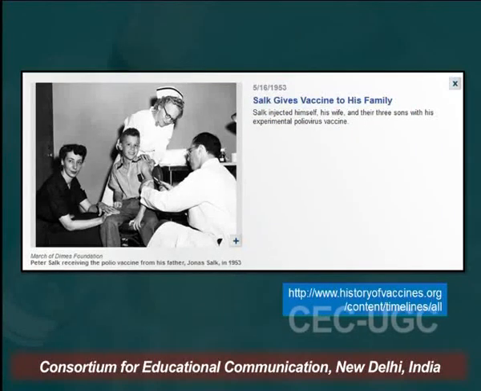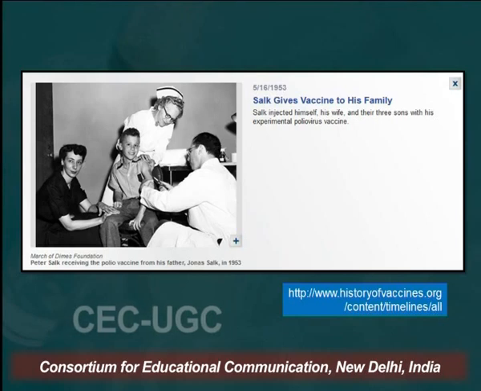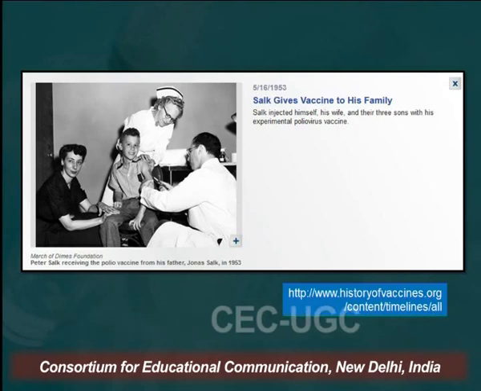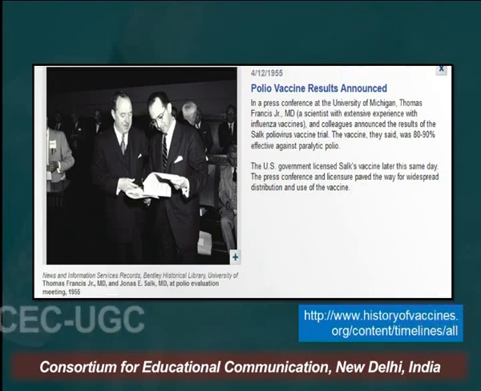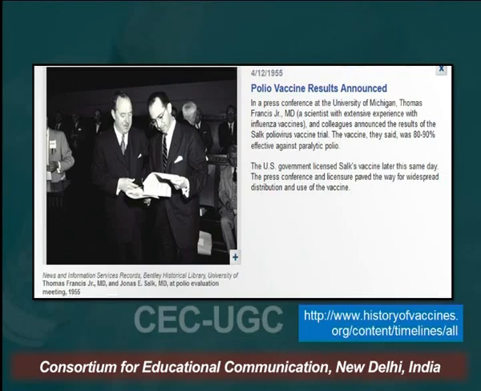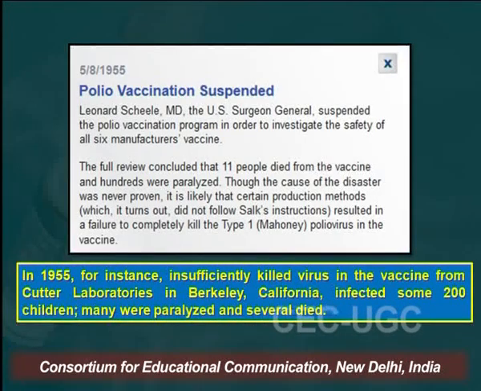He gave this vaccine to his own family also, his wife, himself, and his 3 sons also received it. This picture shows his son receiving the polio vaccine. The polio vaccine results were later announced in 1955 in a press conference, but later the polio vaccination was suspended.